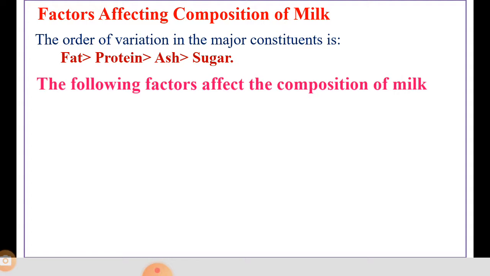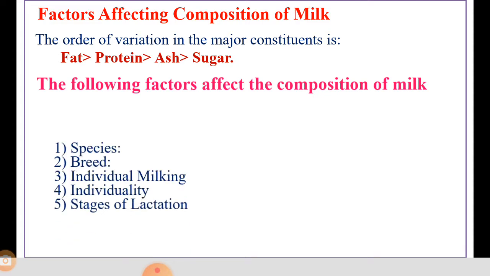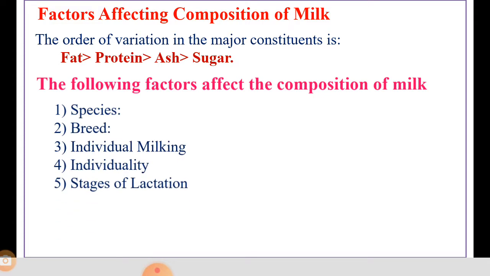There are different factors which affect the composition of milk, and we are going to discuss them. Number 1 is species. Different species are responsible for the composition of milk. Each species gives milk of a characteristic composition, so species also affects the composition of milk.